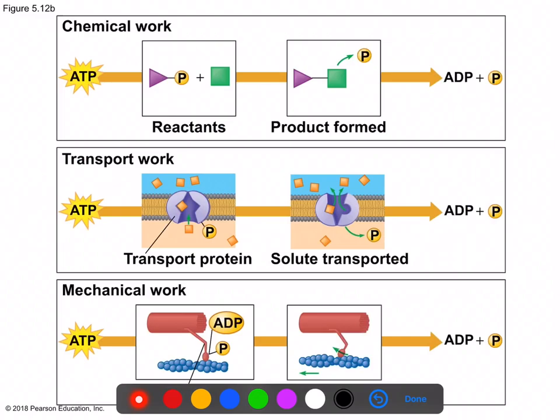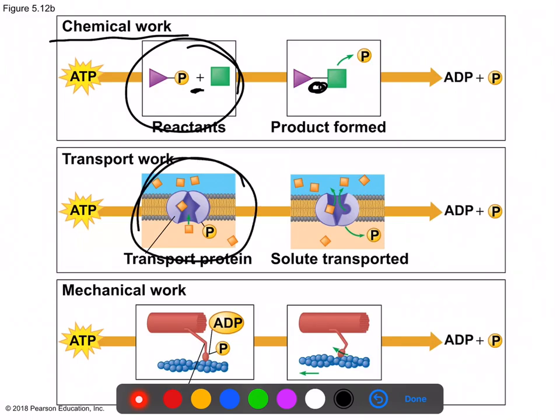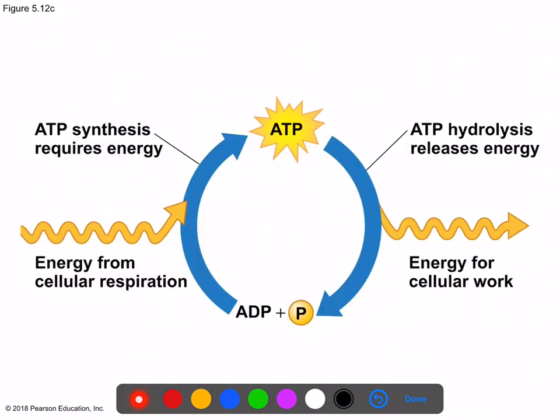Okay, so here's all the examples of how ATP can be used. It can be used for chemical work, right? Here's the reactants. They need energy to stick together, and if you release that phosphate, you can achieve a sticking together. You can use ATP to power up an active transport mechanism like the sodium potassium pump, or you can use it to get muscles to contract. Every one of these were examples of energy requiring processes.